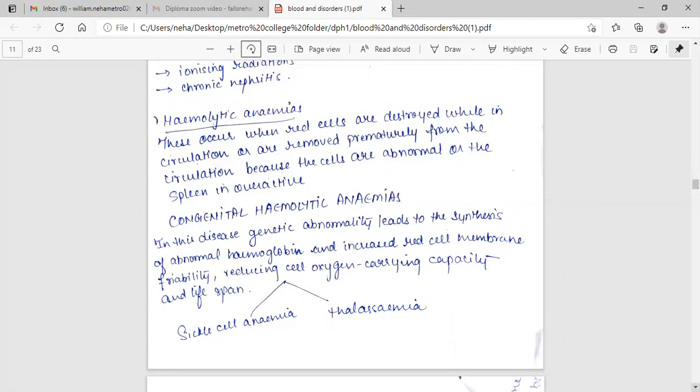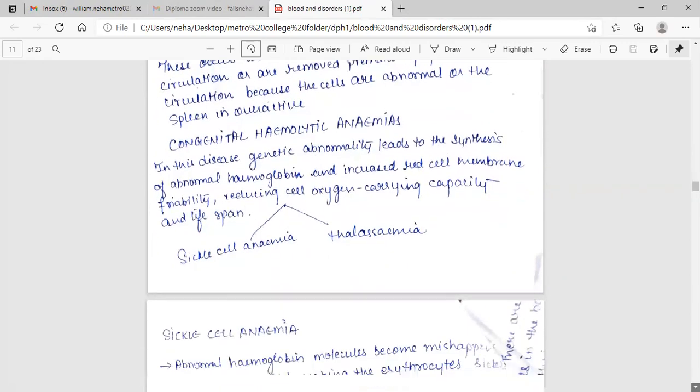Congenital hemolytic anemia. In this disease, a genetic abnormality leads to the synthesis of abnormal hemoglobin and increased red cell membrane friability, reducing cell oxygen carrying capacity and lifespan. Sickle cell anemia and thalassemia.